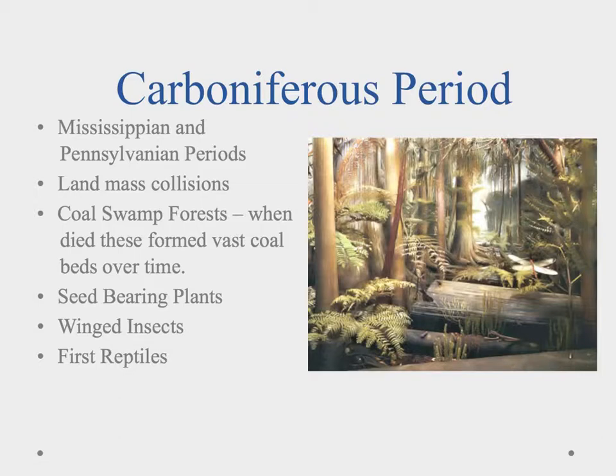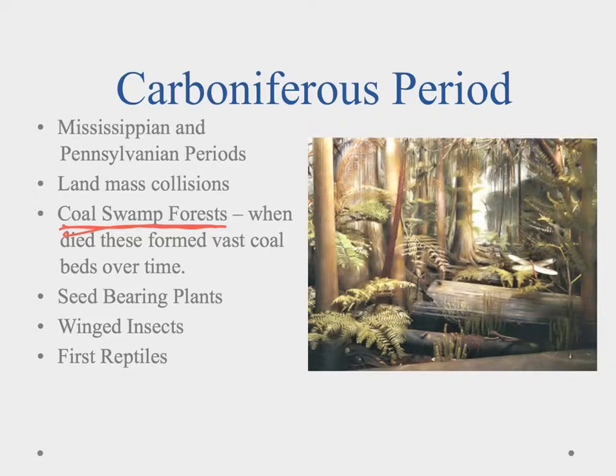Now, the Carboniferous period is actually made up of two different periods, the Mississippian and the Pennsylvanian. But the highlight for these periods is that we had these coal swamp forests. Okay, during this time we had more of these plates spreading, we had some landmass collisions, but it was really these forests that give us our name.